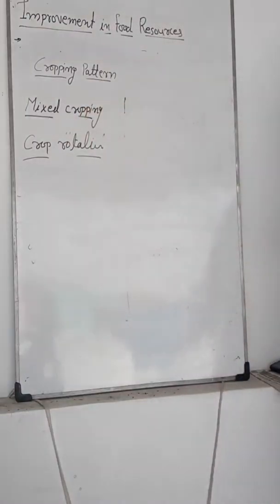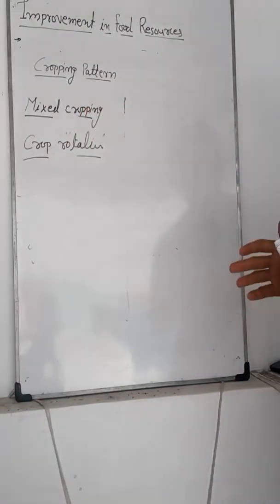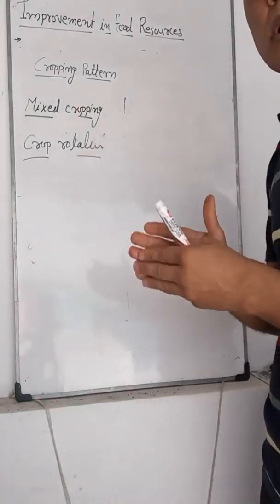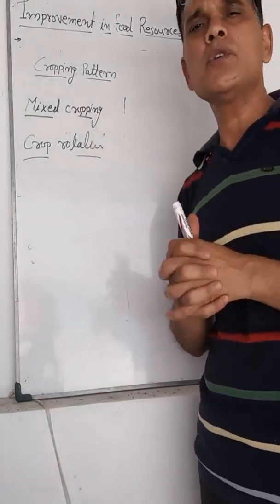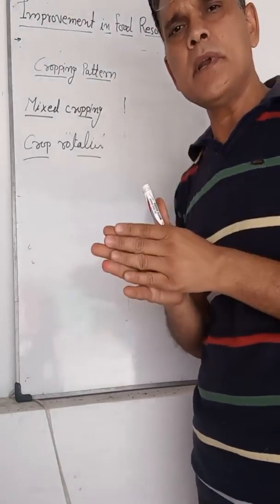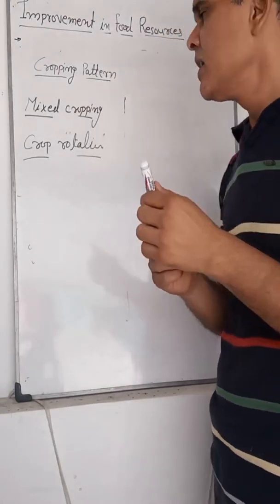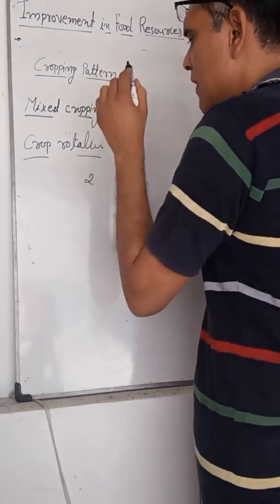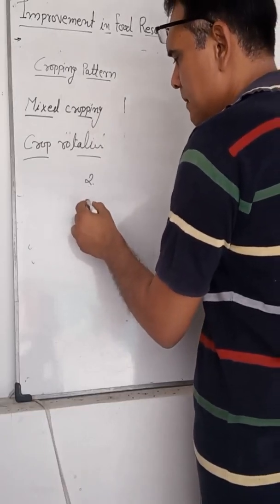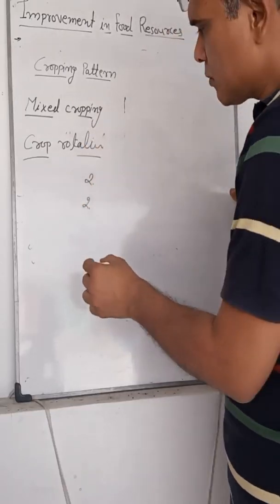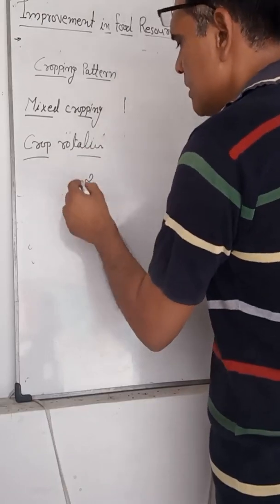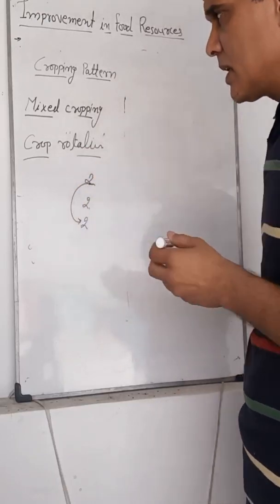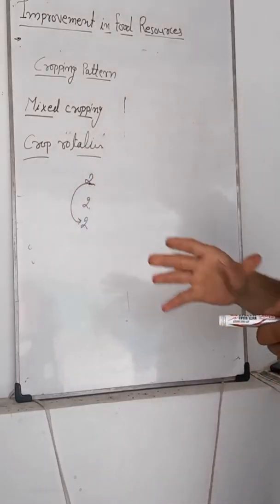Suppose for 2 years we grow one type of crop, then after 2 years we grow another type of crop, then after 2 years we grow the first crop again. That is known as crop rotation.